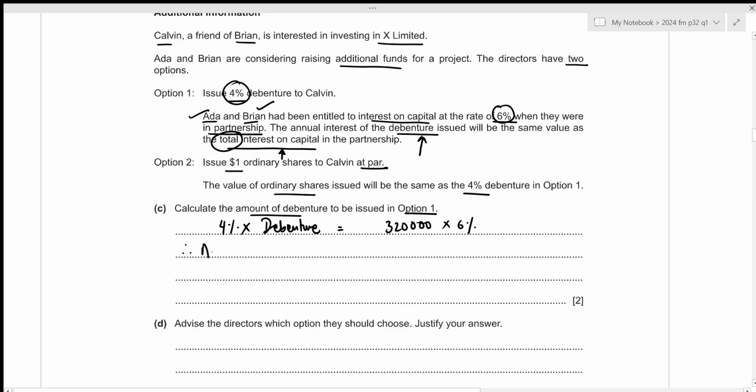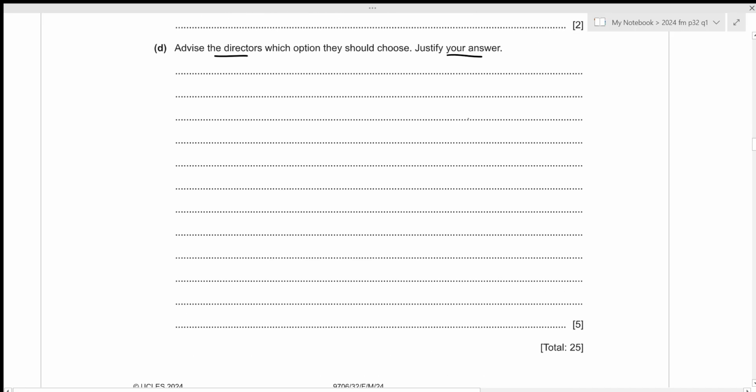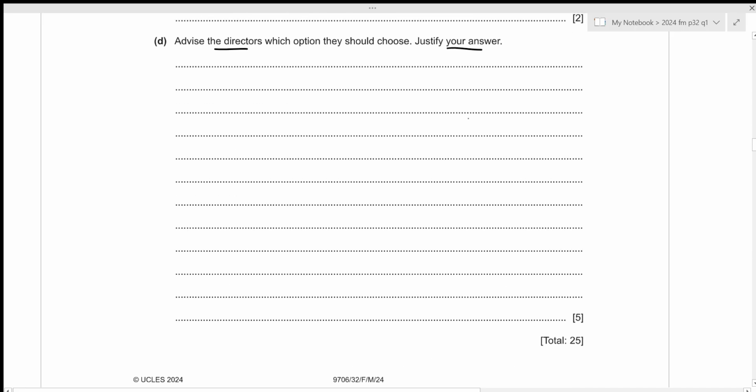Alright, now the amount of debenture is just going to be 320,000 times 6% divided by 4%, which results in the value of 480,000. That is all for the third part. Now, for the fourth one, we need to advise the directors which option they should choose by justifying our answer. And this is a 5 marks, so we need to have 2 comments for option 1, 2 comments for option 2, and a final decision.